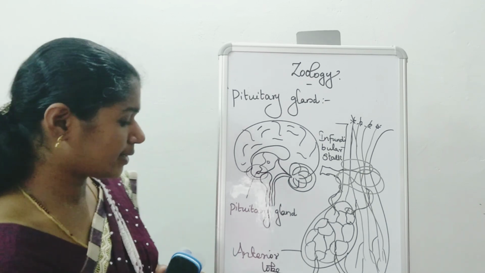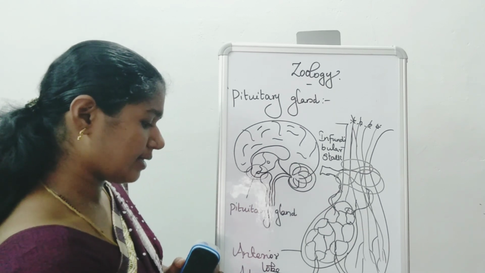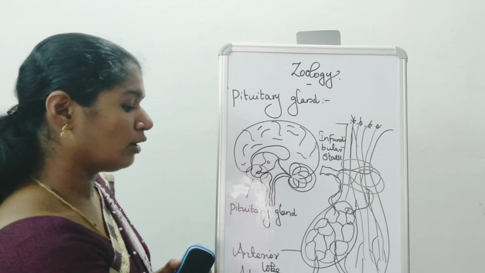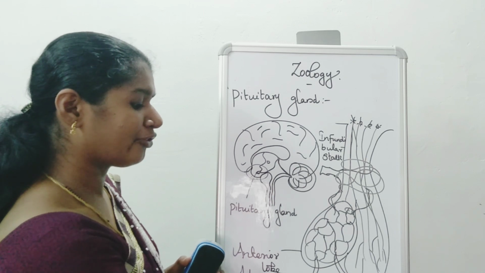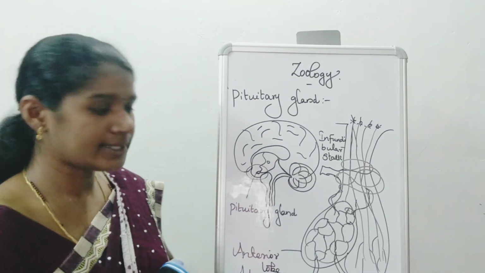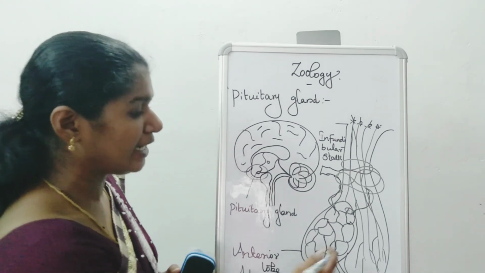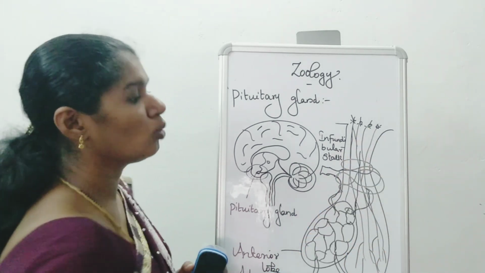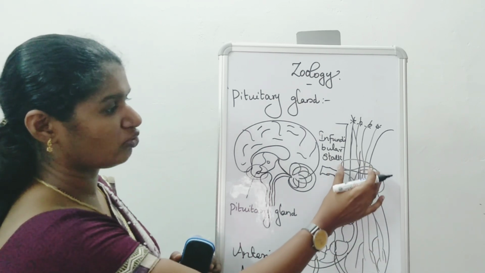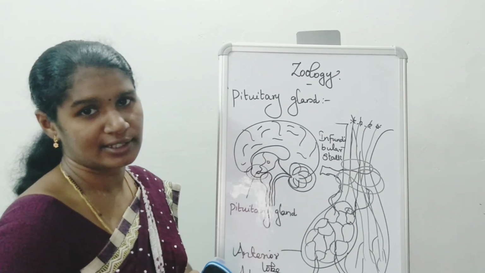The anterior lobe is otherwise called adenohypophysis. And the posterior lobe is otherwise called neurohypophysis. And in between, the intermediate lobe is also present. These lobes are united and form a stalk-like structure called the infundibular stalk.